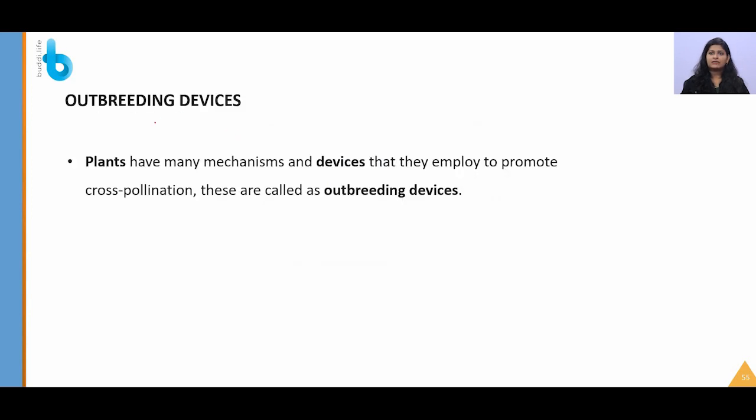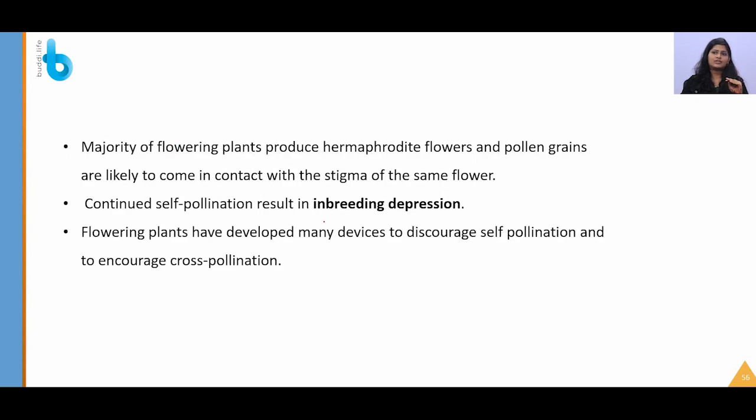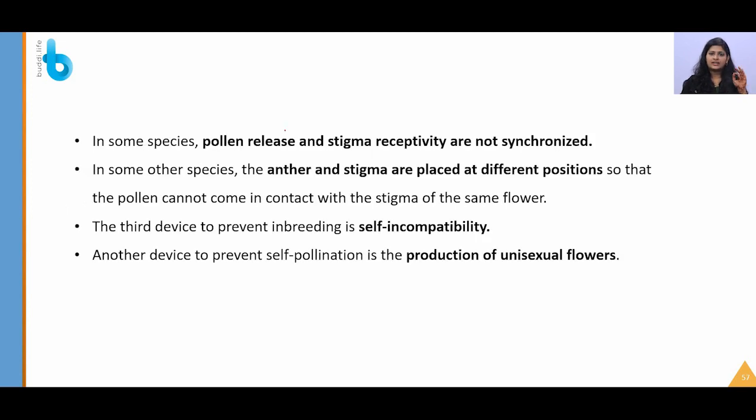So the next topic will be outbreeding devices. So what are outbreeding devices? Plants have some mechanisms to prevent self-pollination. So why are they preventing self-pollination? Because of depression. If they are continuously undergoing autogamy, they develop what is called inbreeding depression, and there is no genetic variation produced. So what are the techniques used by them?